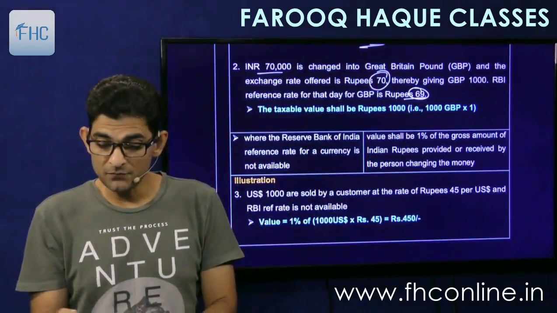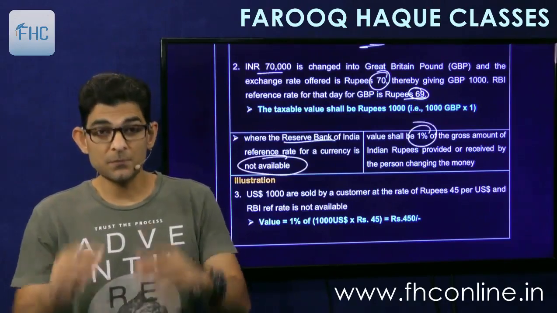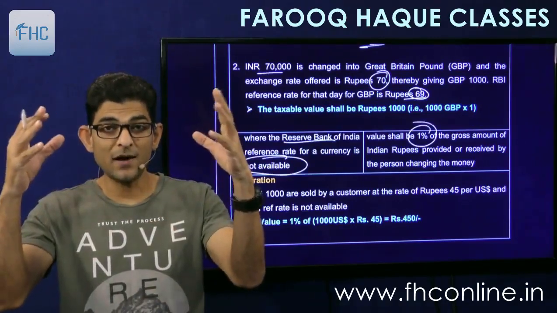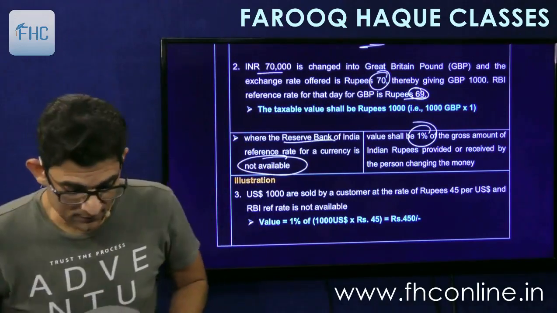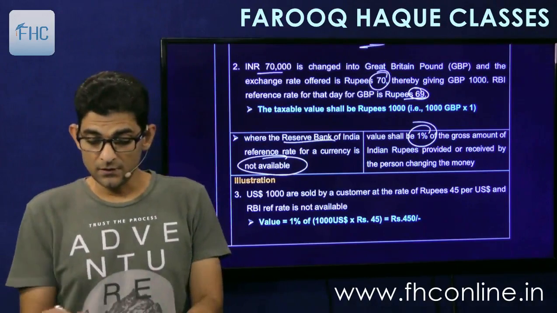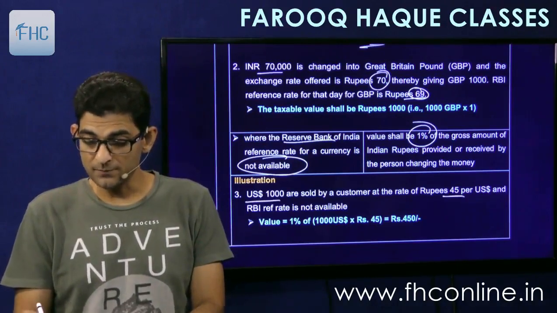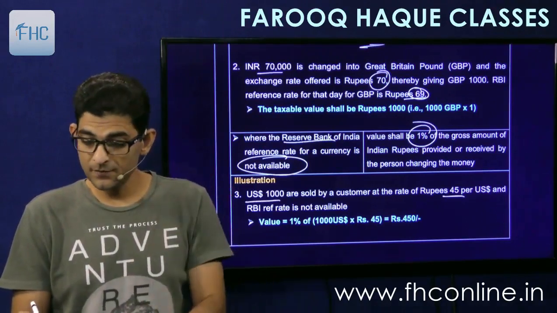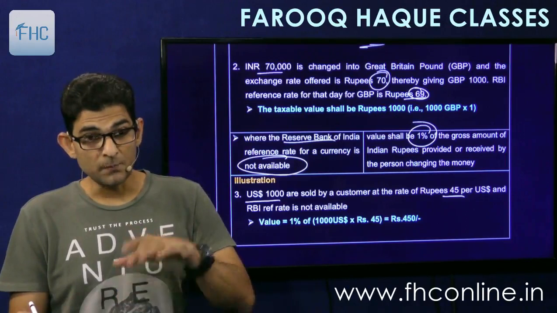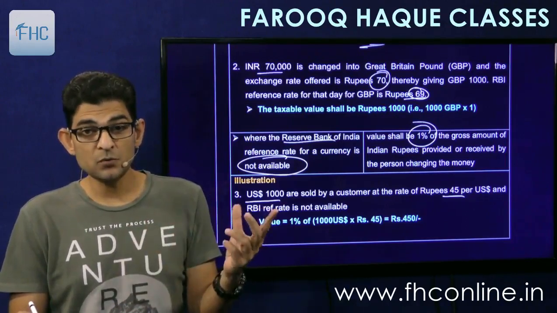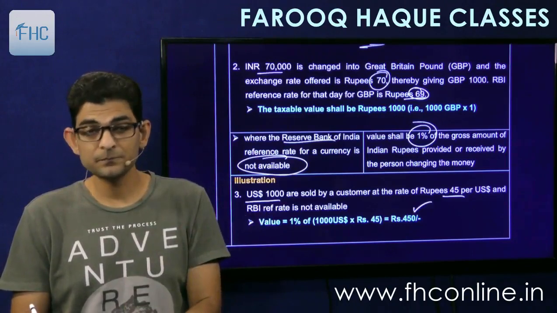Then where the RBI reference rate is not available, you have to take 1% of the total INR which is exchanged, either way. Like the illustration is given, that USD 1000 are sold by a customer at the rate of 45. The customer is selling to the bank, and the RBI reference rate is not known. So how much money would have been exchanged? 1000 into 45, 45,000. 45,000 into 1%, 450.